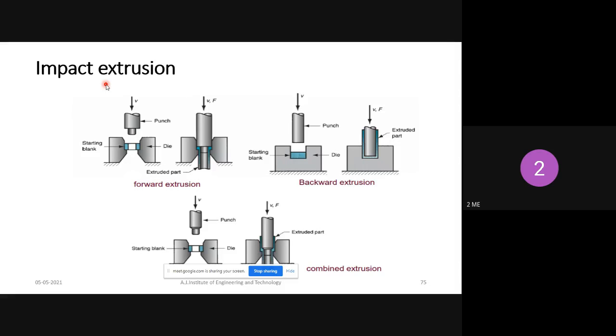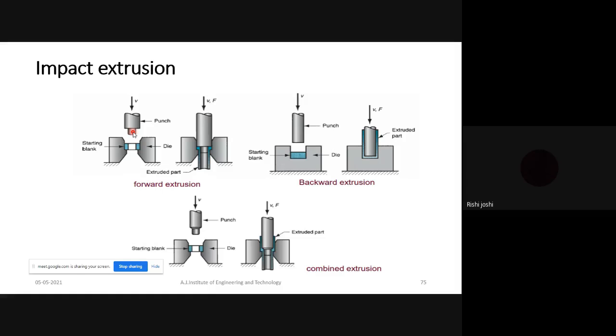Next one is the impact extrusion process. Here also there are different types in impact extrusion: forward extrusion as well as backward extrusion. Forward extrusion: this is the punch, and this is the die. The punch is moving in the downward direction, and what happens, the material will be squeezed outside. So this is called forward extrusion. It is the same as the direct extrusion process, applying pressure with the help of the punch.